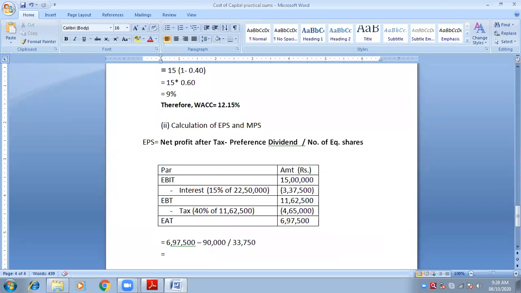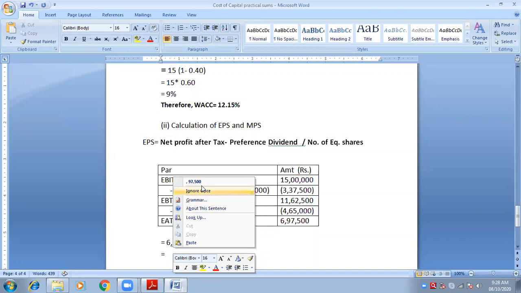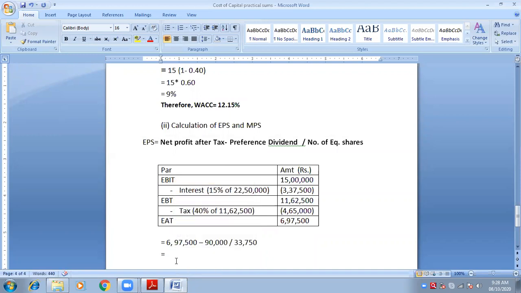6,97,500 minus 90,000. Yes, use the calculator and let me know. 6,07,500. Then 6,07,500 divided by 33,750. Do it in the calculator.